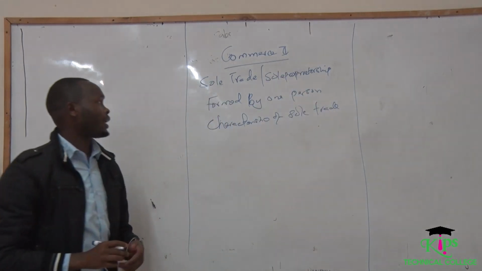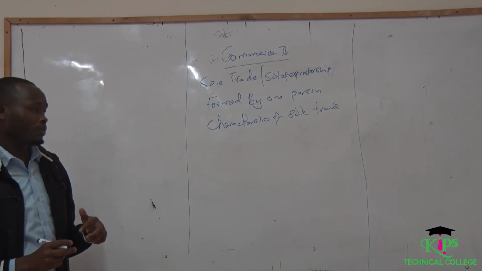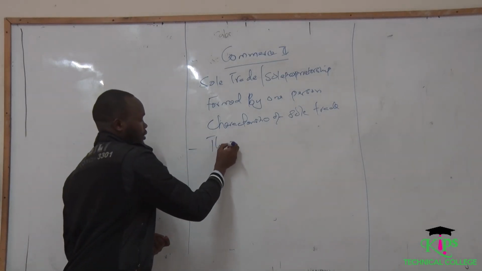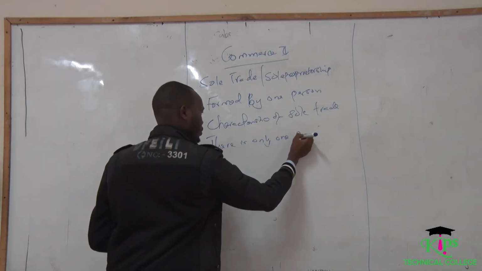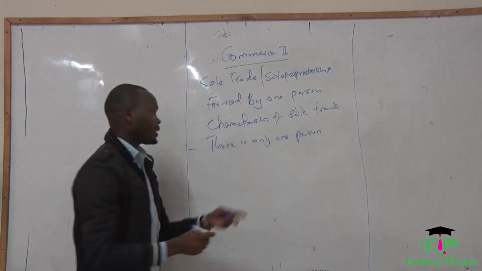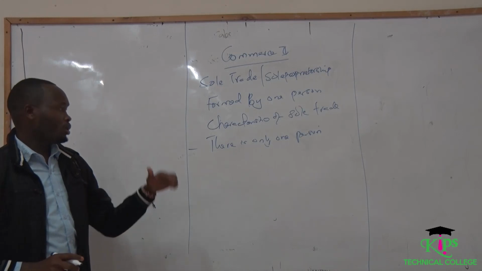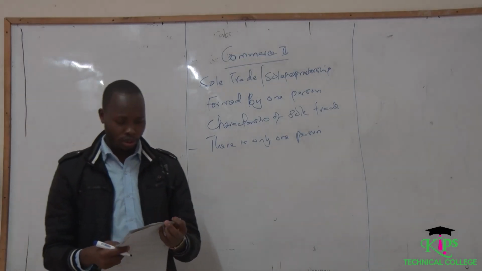Remember, we've said that this kind of business is formed by one person. So one of the features is that there is only one person, and this person is the owner of the business. It is always a simple business to start and also to run.